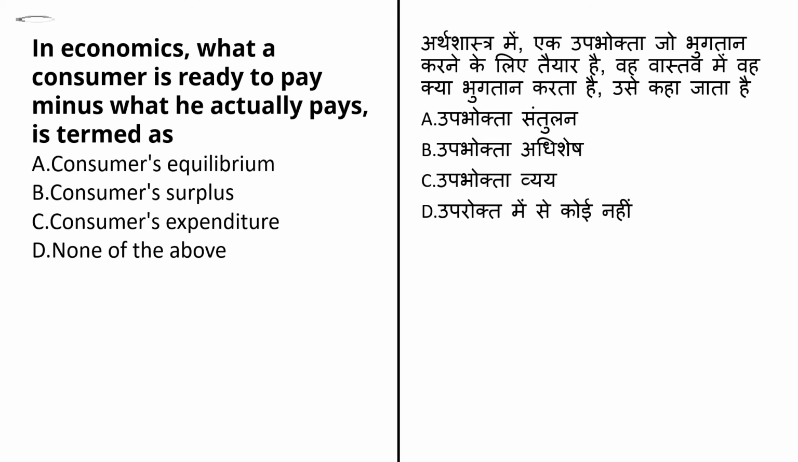So here I have explained all the options, and this must be clear in your mind now, right? So in economics, what a consumer is ready to pay minus what he actually pays is termed as consumer surplus. That means the answer for this question is option number B. Consumer surplus is defined as the difference between the consumer's willingness to pay for a commodity and the actual price paid by them, or the equilibrium price.